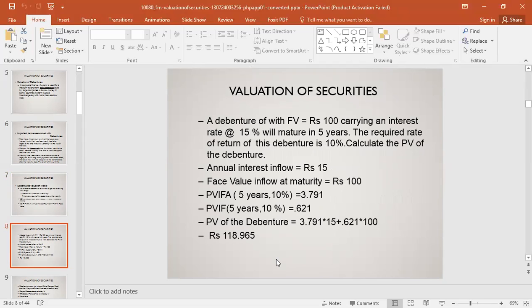A debenture with face value equal to rupees 100 carrying an interest rate of 15% will mature in 5 years. The required rate of return of the debenture is 10%. Calculate the present value of the debenture. So your annual interest inflow is 15. The face value inflow at maturity is 100.